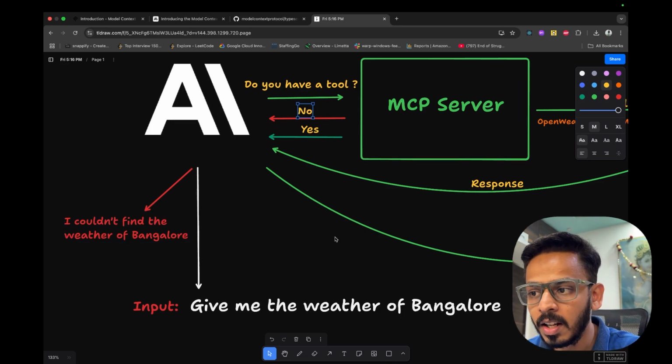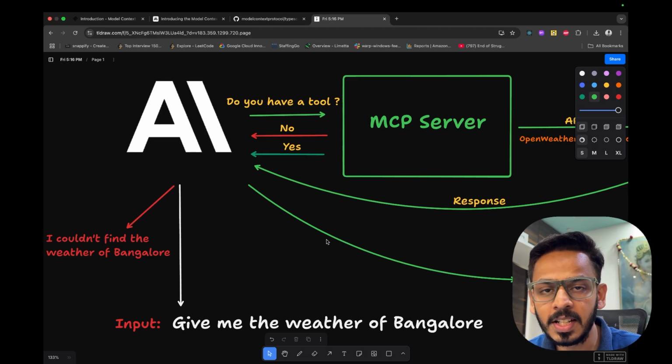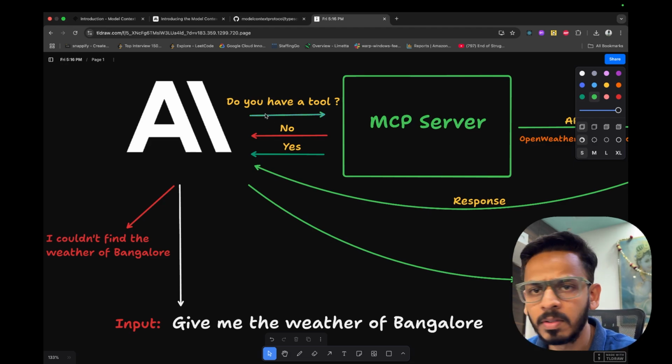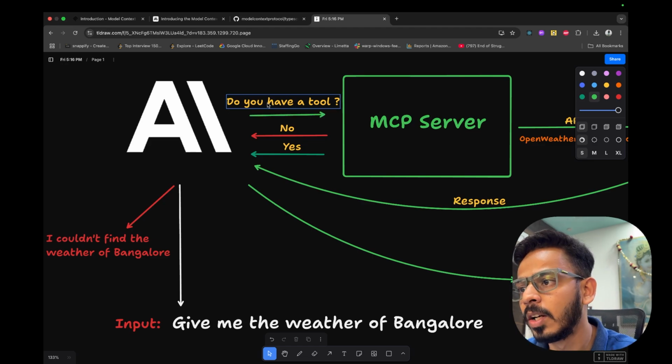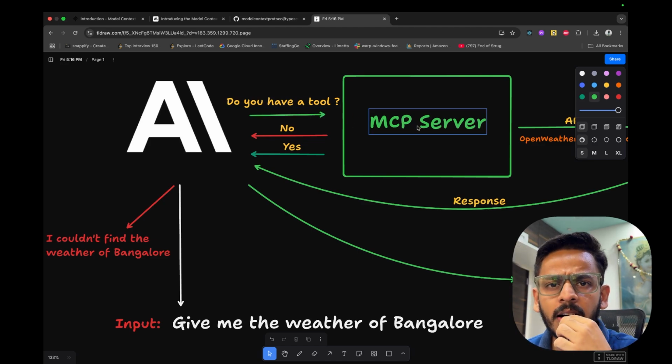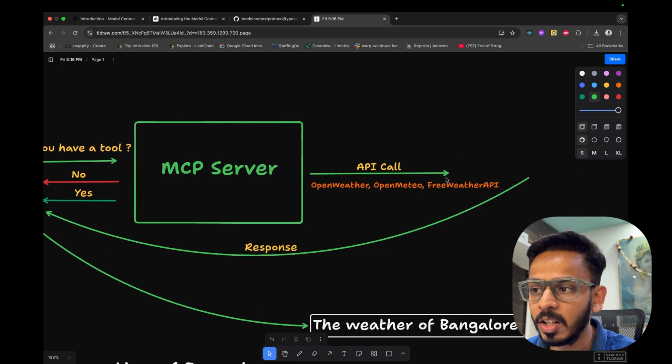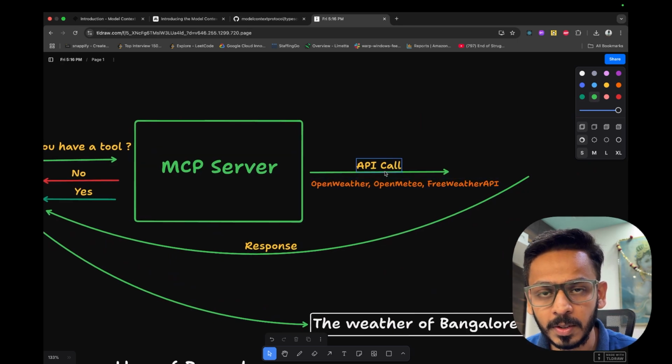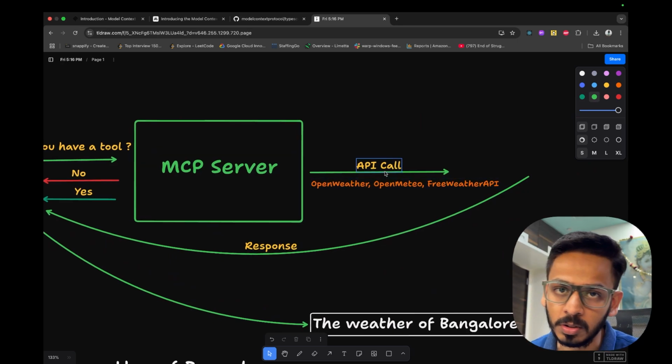Okay, now consider a different case wherein the MCP server has a tool to get the data. Like it has a way that it can get you the API and give the current data based on the query. So the same process repeats again. Do you have a tool, MCP server? Yes, I do have a tool. What it will do is make an API call. Okay, and this tool can be any tool.